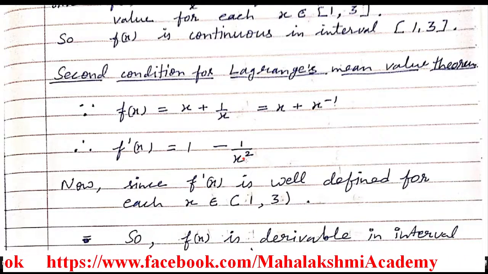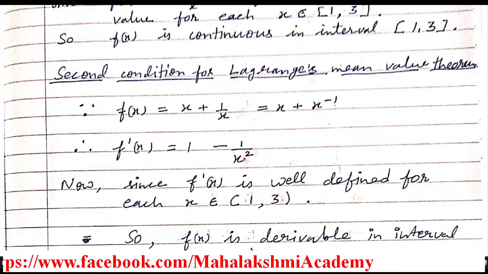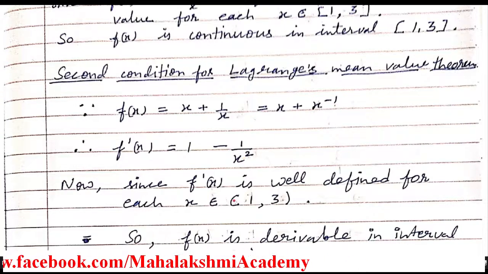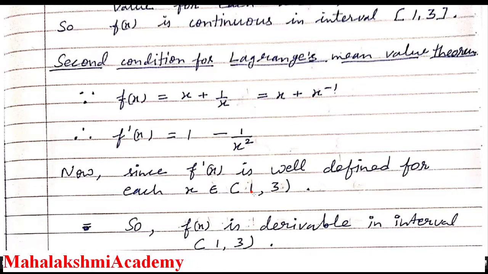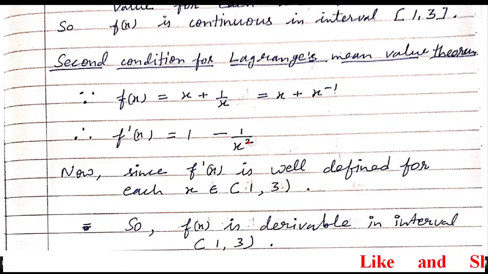Defined or not defined means it should not be infinity at any value of x. Since x belongs to the open interval, 1 and 3 are not included. Between 1 and 3, like from 1.1 to 2.9, just take any value here and orally in your mind substitute and check whether you are getting infinity or not. If you substitute, we will not get infinity at any value. That's why it is defined.